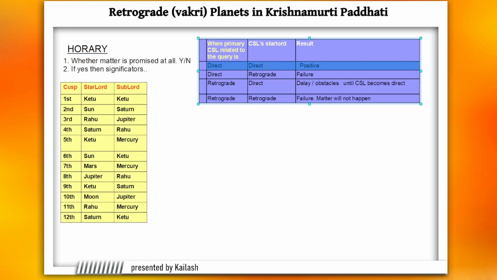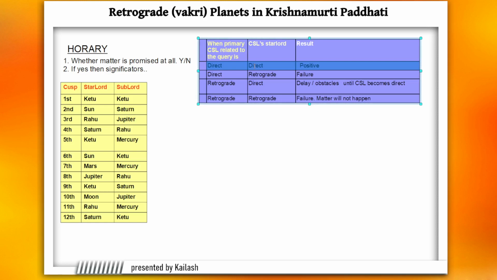If somebody asks, will I get married, you create a horary chart and look at the seventh Cuspal Sublord, because that's the primary Cuspal Sublord related to the query of marriage. If it is in direct motion and its star lord is also direct, then you say, okay, this first step indicates no problem, and then you look at whether the Cuspal Sublord is a significator of 2, 7, or 11 or not, and this is how you move forward.